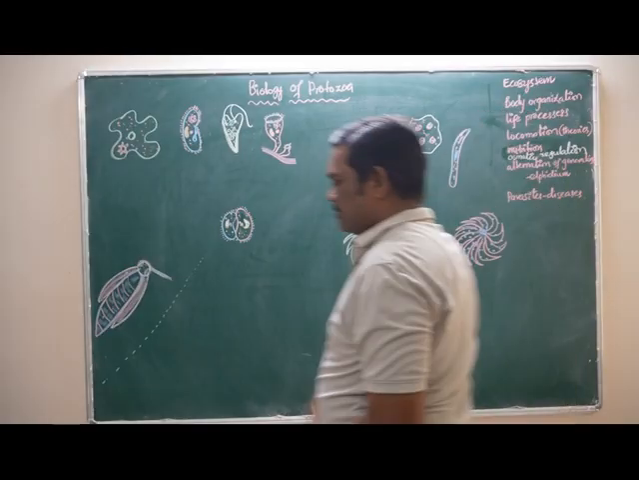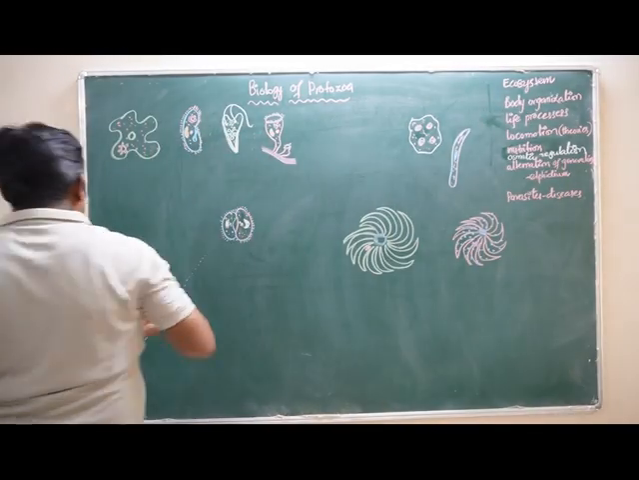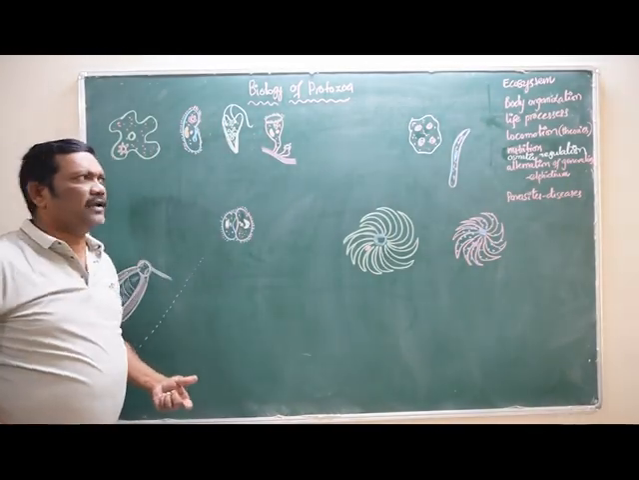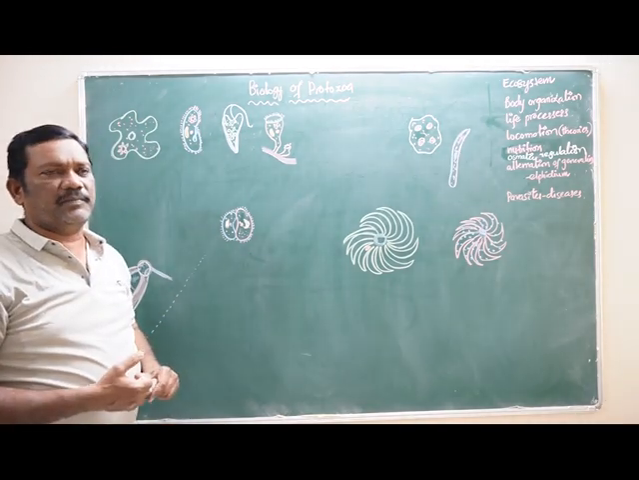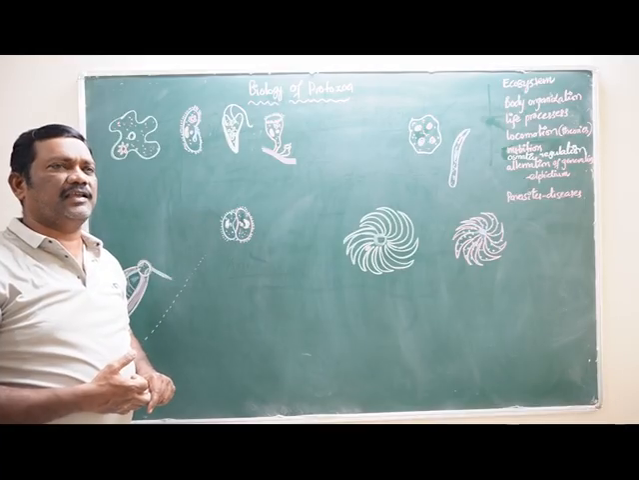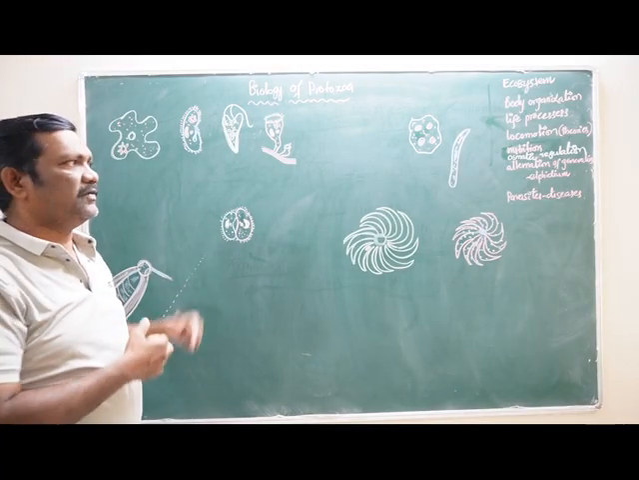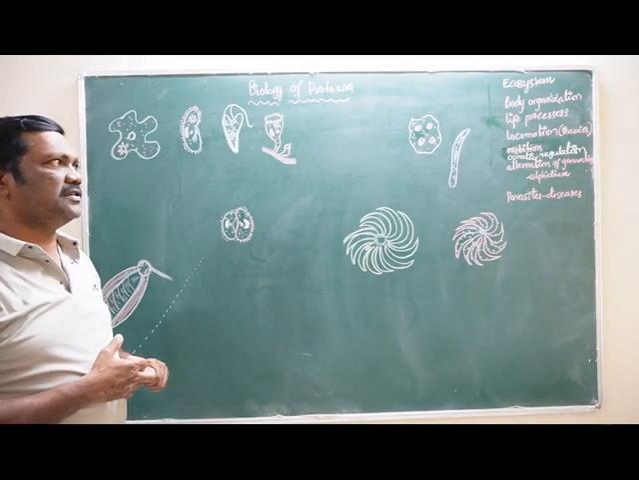Next, body organization. How is the structure of the body? They are all single cell organisms. All the activities, all the body processes have to take place in the one cell. That is the body organization.